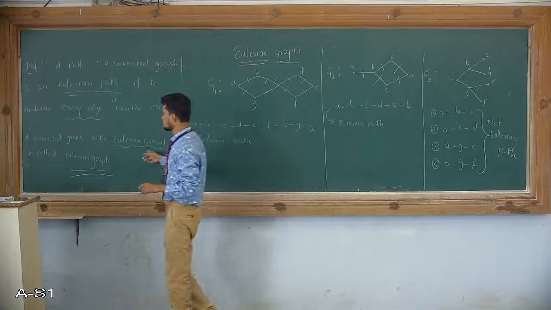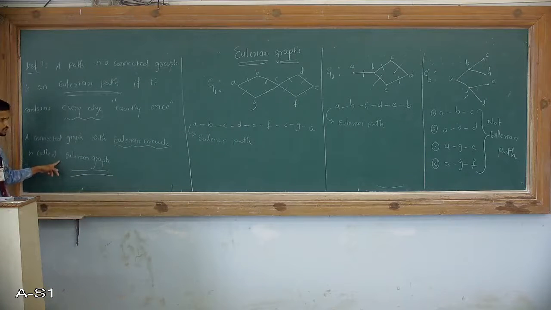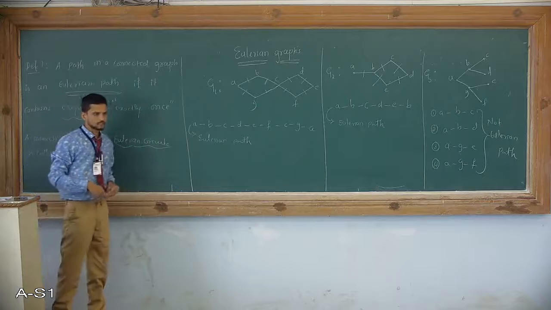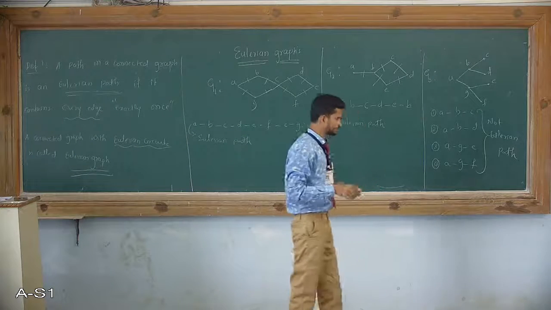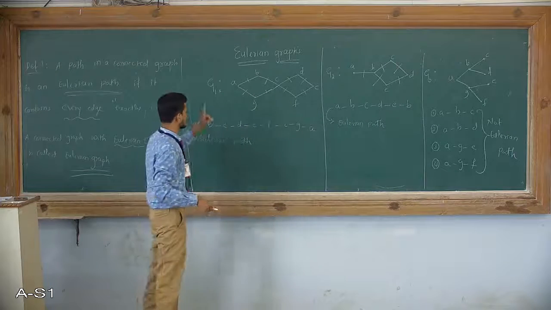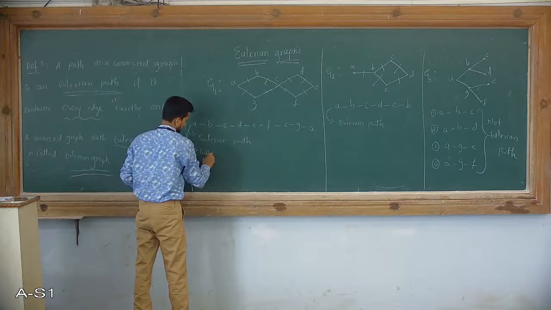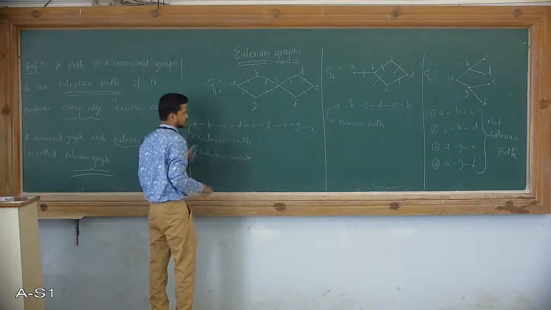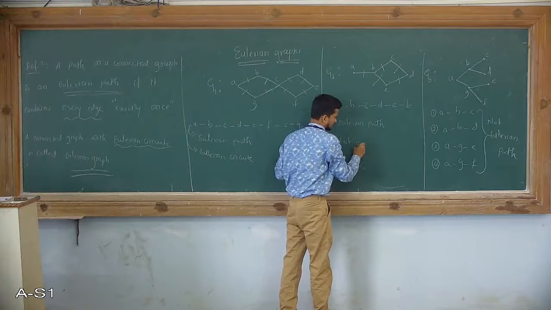Now we move to the Eulerian graph definition. What is an Eulerian graph definition? It includes an Eulerian circuit. Here, circuit means the starting point and end point are the same. So in a path, which path includes both starting point and end point? Out of these 3, this is an Eulerian circuit. This path is an Eulerian circuit. This path is not an Eulerian circuit.